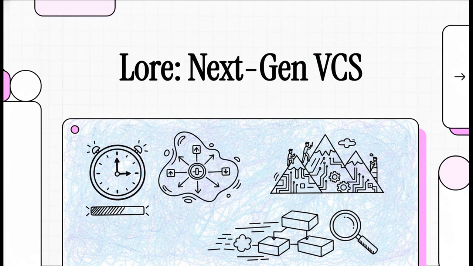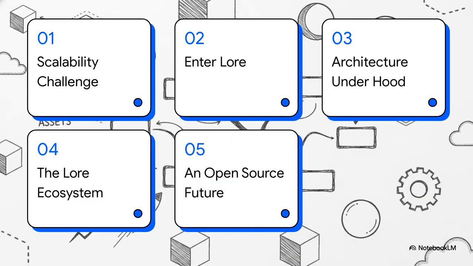Today, we're diving into a system that was built from the ground up to solve the massive headache-inducing scalability issues developers face with giant files. We're going to unpack exactly how it all works and why it might literally change how we handle huge projects going forward. So, let's just quickly breeze through today's roadmap. We're going to start with the core problem of scaling, then we'll unpack Lore's unique architecture, check out its open source ecosystem, and finally look at where all of this technology is heading.